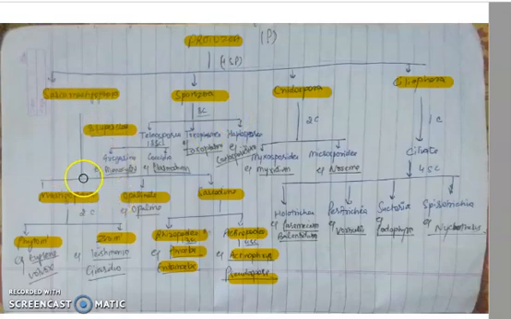General characters of Sarcomastigophora or Mastigophora: their body is covered with a pellicle. The locomotory organelles present are generally flagella, and asexual reproduction occurs by binary fission. Phytomastigophora, as the name indicates, phyto means plant, so they bear chromatophores having chlorophyll, and they are autotrophic in their mode of nutrition. Examples are Euglena and Volvox, that you already know. And Zoomastigophora doesn't contain any chlorophyll, and the nutrition here is holozoic or saprozoic.